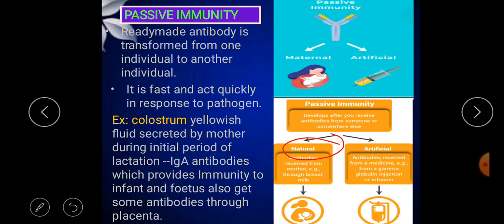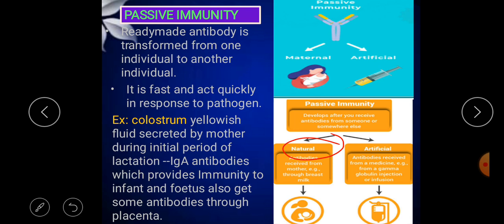So what about artificial passive immunity? Antibodies are received from medicine, for example from gamma globulin injections or infusions. So this is forcefully injecting ready-made antibodies into the body. For example, the rabies virus.